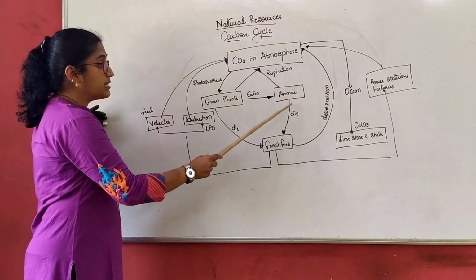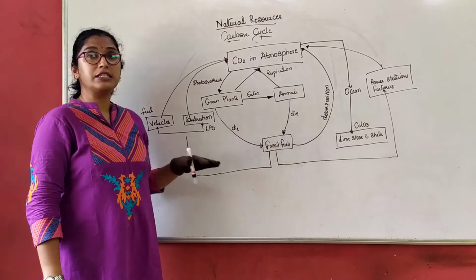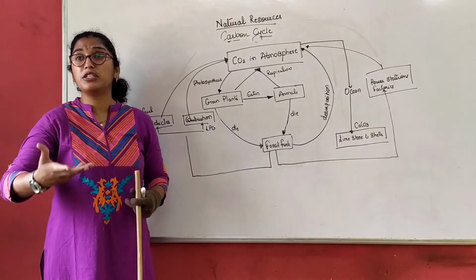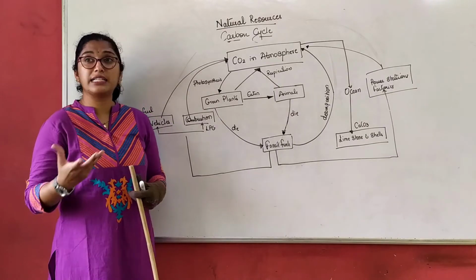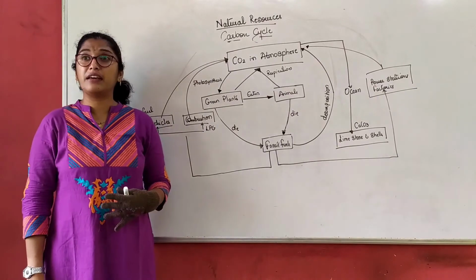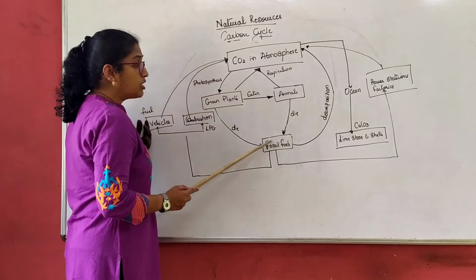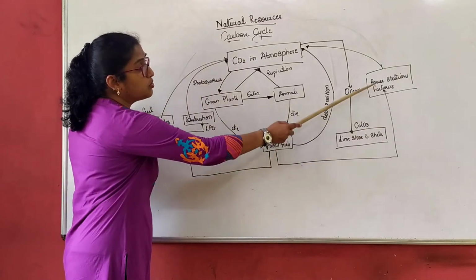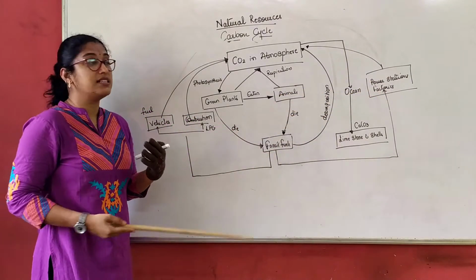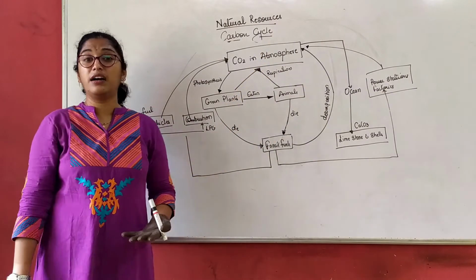So when these plants and animals die, what is formed? Fossil fuels are formed. Now what do we mean by fossil fuels? We use fossil fuels in various ways. We use them in power stations, at home as LPG, and as petrol for vehicles. All these are termed fossil fuels. Oil, lubricants. Now this fossil fuel is used in power stations and in factories, so that releases gases. What type of gases does it release? It releases carbon dioxide into the atmosphere.